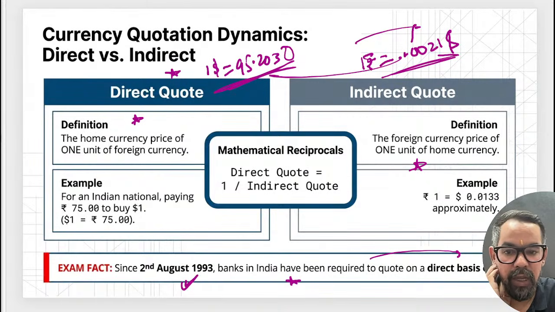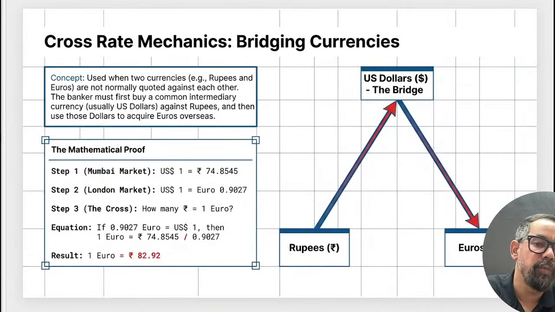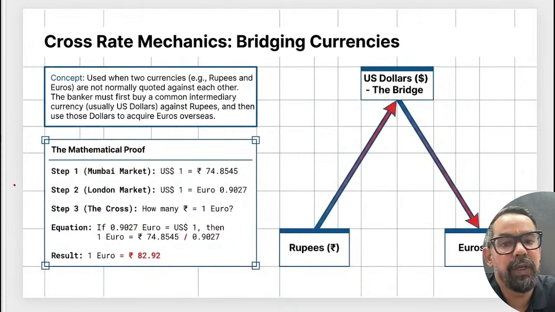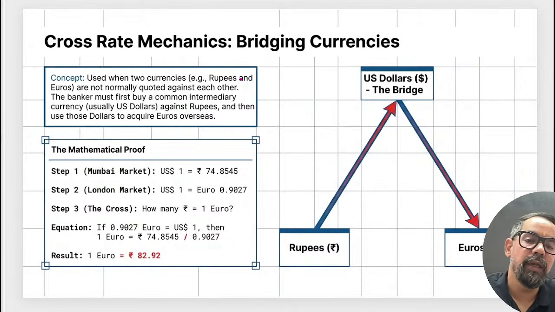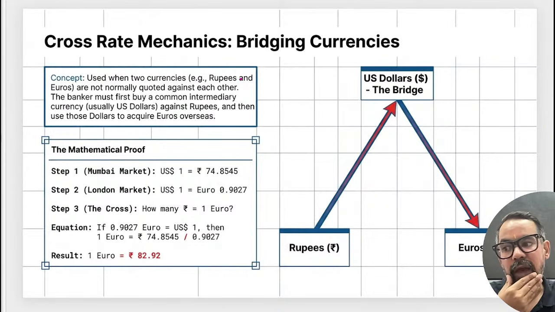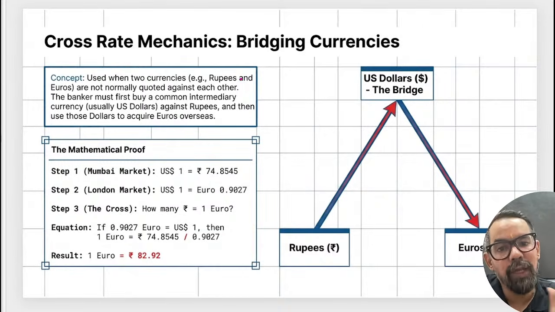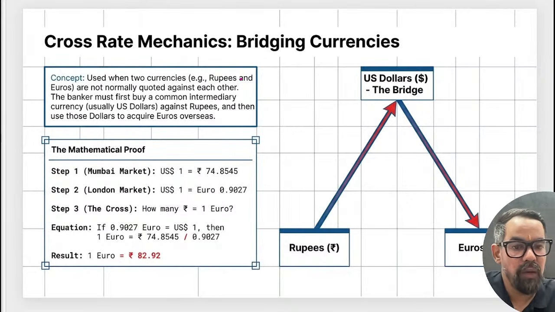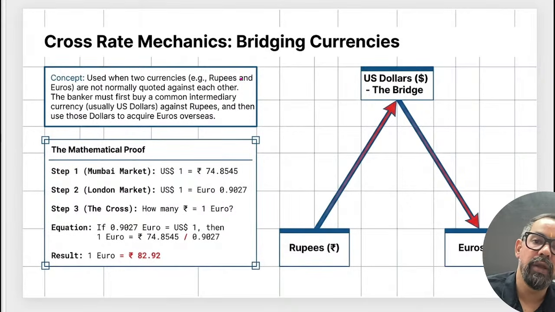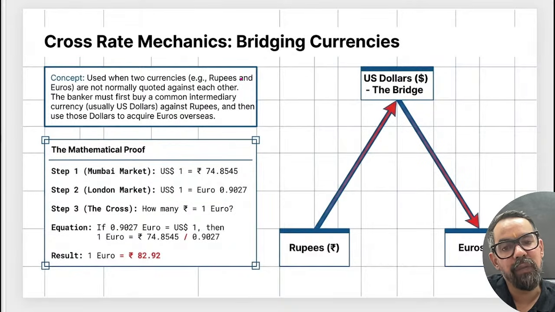Then we have the cross rate mechanism. When it comes to cross rate, especially in the case of Indian currency, we are not a fully convertible currency. On current account it is fine, but capital account convertibility is still partial. There are very few currencies which are fully convertible. Dollar gets converted with each and every country's currency, so that is a fully convertible currency.